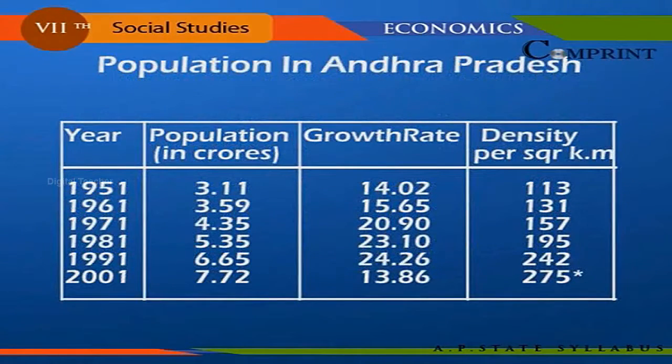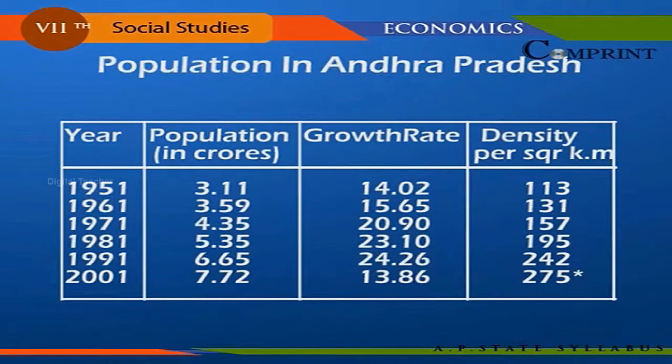In 1951, population 3.11 crores, growth rate 14.02, density per square kilometer 113. In 1961, population 3.59 crores, growth rate 15.65, density per square kilometer 131.